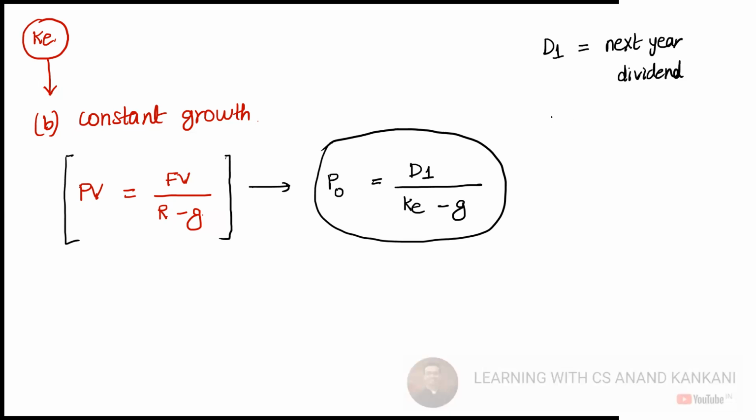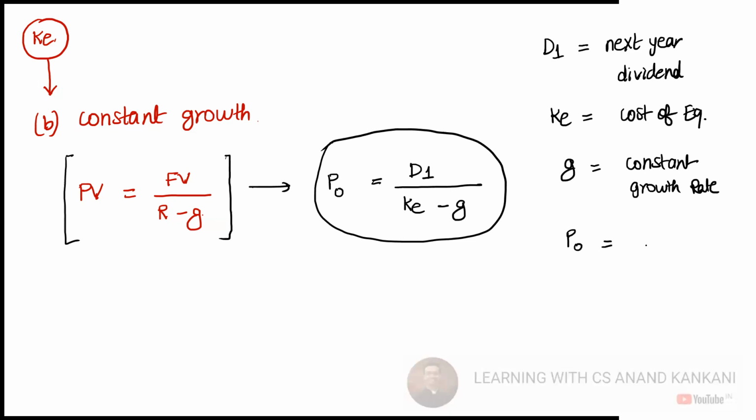What is KE? That is the cost of equity. G is the constant growth rate. And what is P0 equal to? This is going to be the present value, the price of the share today.